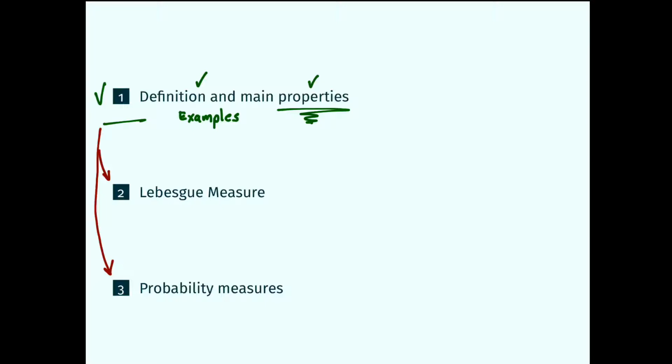In the first and second part of this video lecture, we saw definition and examples of measures. We proved some of its main properties, and now in this third part of this video lecture, we'll talk about the Lebesgue measure and about probability measures.